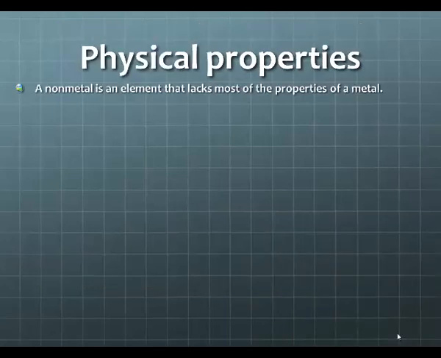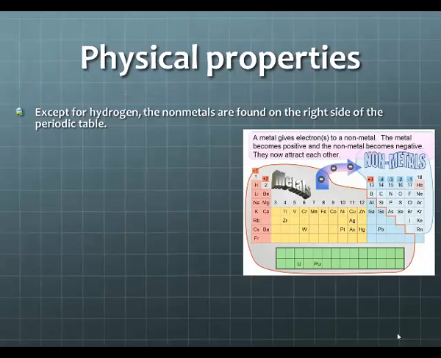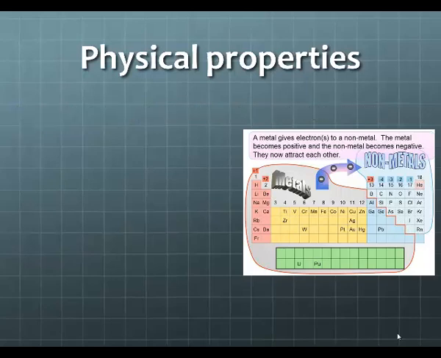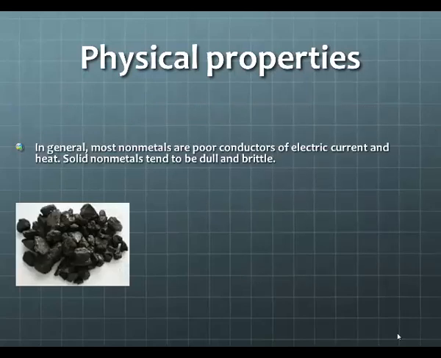Physical properties. A nonmetal is an element that lacks most of the properties of metals. That's pretty intuitive. If you are a nonmetal, you are not going to have the properties of a metal. Except for hydrogen, the nonmetals are found on the right side of the periodic table. In general, most nonmetals are poor conductors of electrical current, along with heat. Solid nonmetals tend to be dull and brittle.